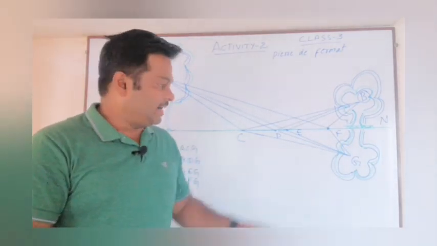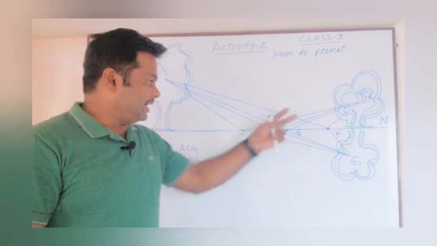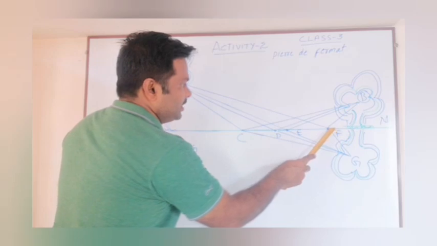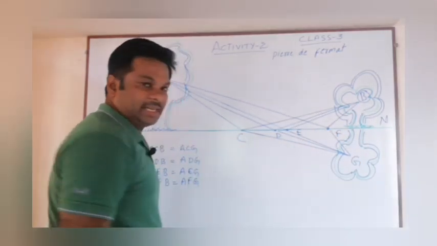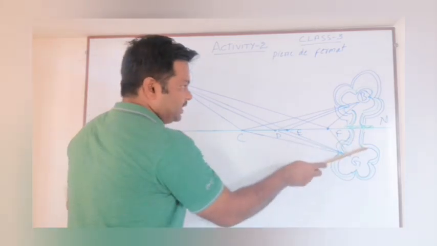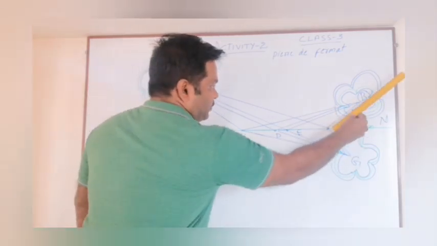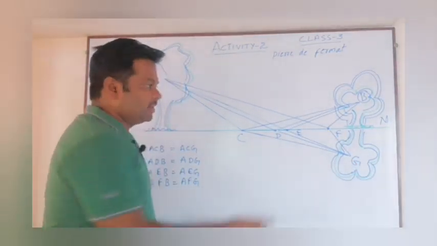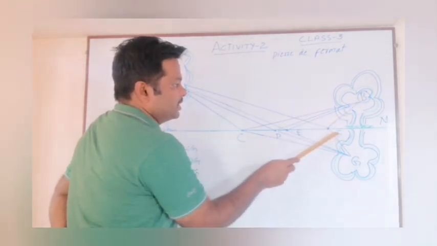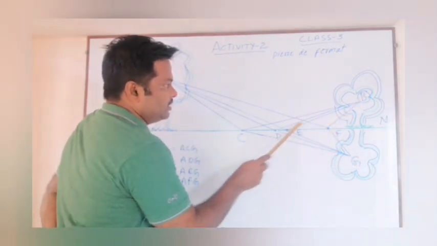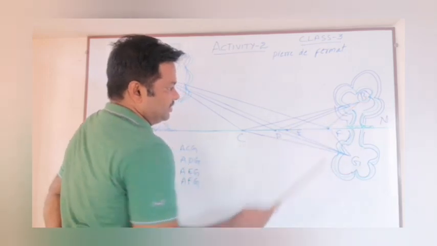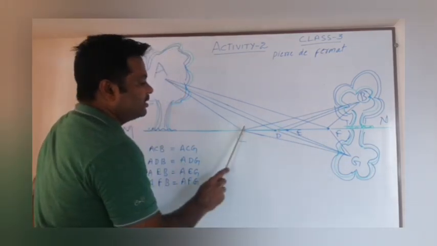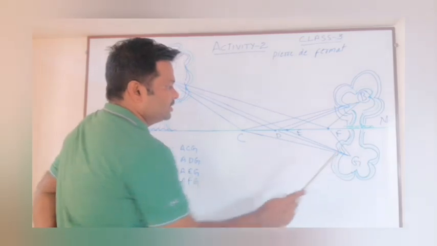To help the crow, I made a duplicate tree and drew a few more lines. Instead of this, I can take FB equals FG. Can I take this? Yes, because this is a duplicate of this one, and if you measure here you will get 14 centimeters, and here also you will get 14 centimeters. So FB equals FG, EB equals EG, DB equals DG, and CB equals CG.